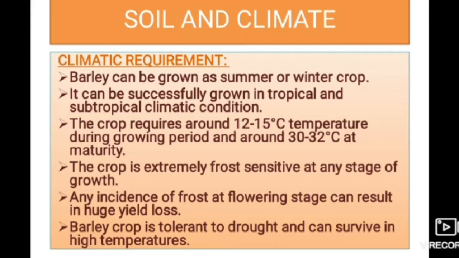The crop requires around 12 to 15 degrees centigrade temperature during the growing period and around 30 to 32 degrees centigrade at maturity. The crop is extremely frost sensitive at any stage of growth. Any incidence of frost at flowering stage can result in huge yield loss. Barley crop is tolerant to drought and can survive in high temperature.